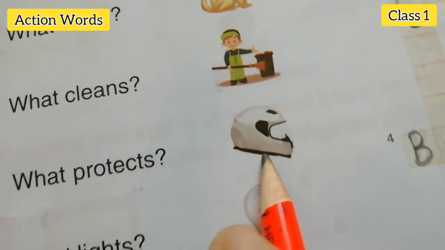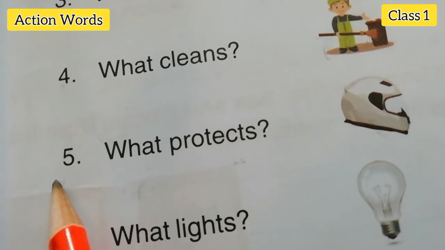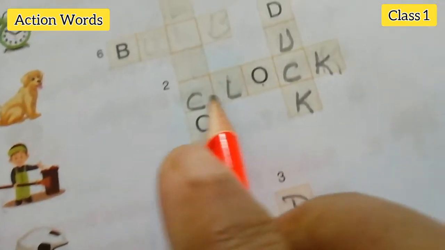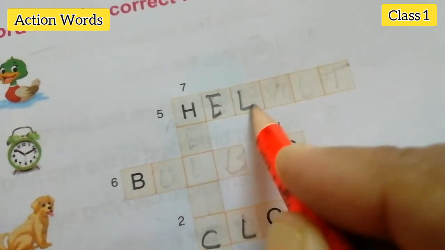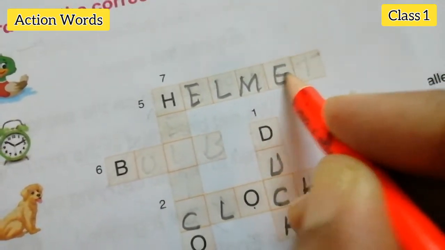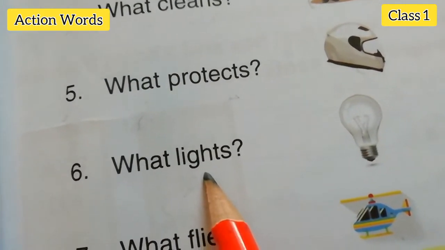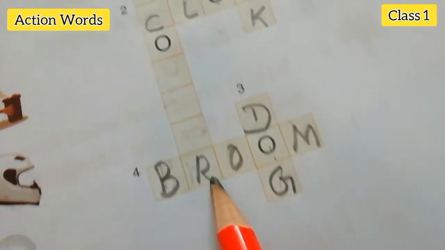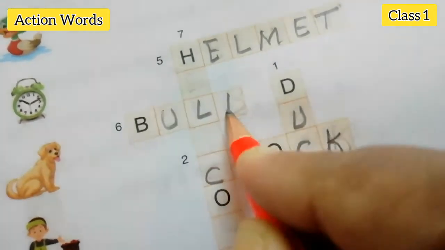Next. What protects? What is this? Helmet. Right? So the number is number 5. See, where is number 5? Here. HELMET. Helmet. Next. What lights? What is this? Bulb. The number 6. Number 6. Bulb. BULB. Bulb.